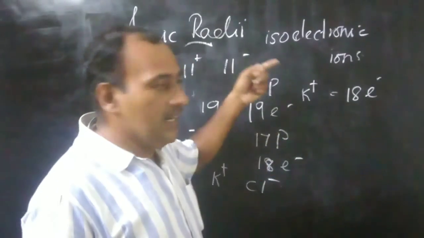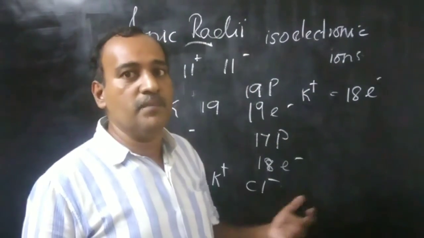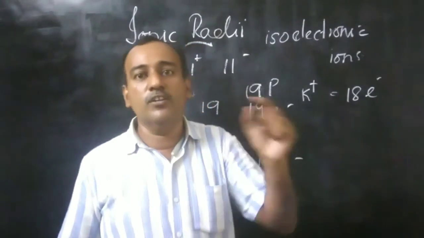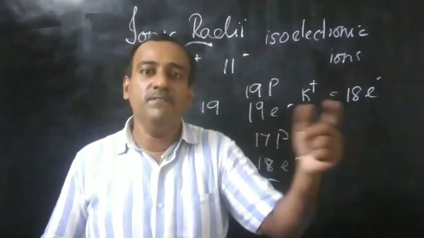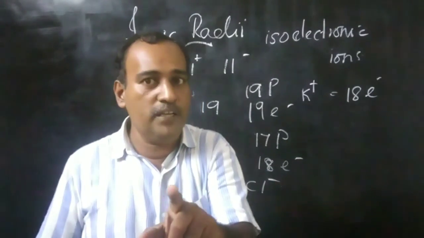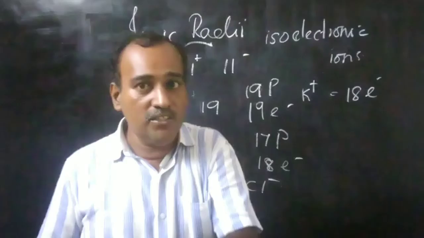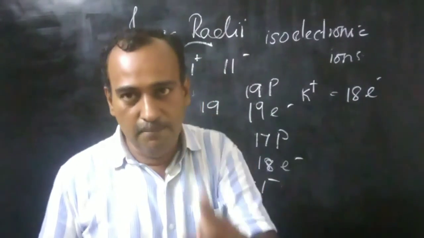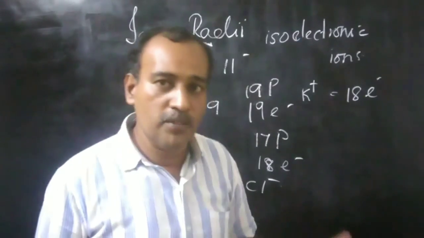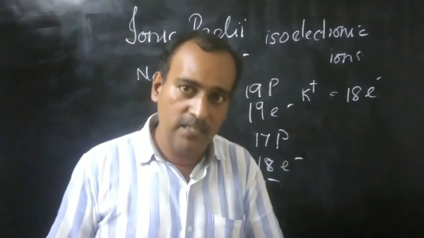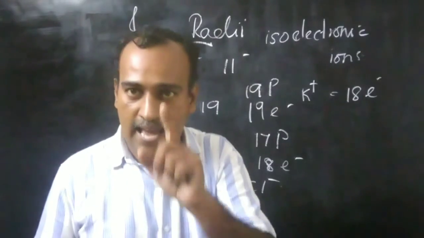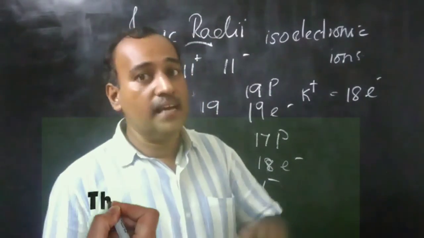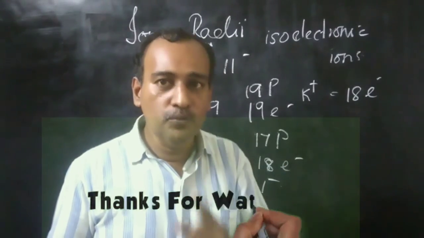What about the nuclear charge of isoelectronic species? It is different. When the nuclear charge differs, automatically the size may vary. The size of isoelectronic species varies in accordance with the nuclear charge, but they have the same number of electrons. What do you mean by isoelectronic? Species or ions having the same number of electrons are called isoelectronic. What about the size? The size varies based on nuclear charge.